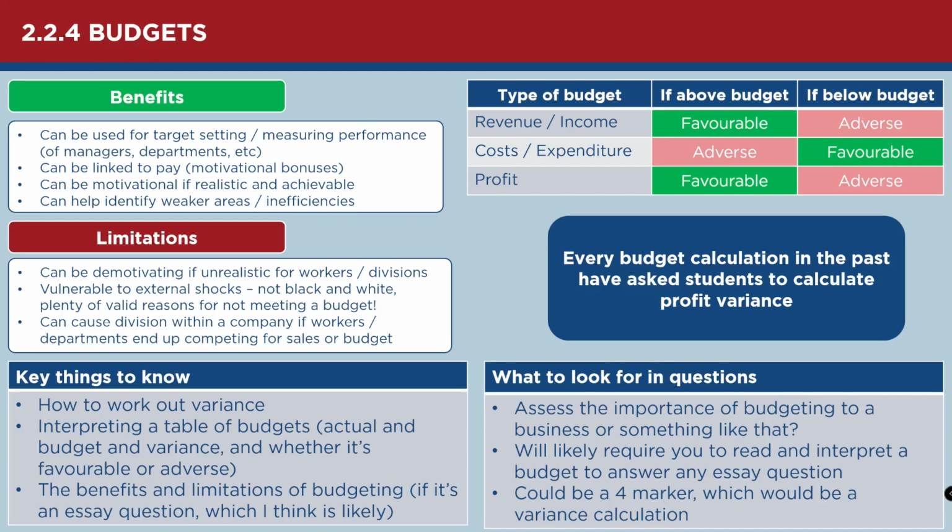So if your costs are more than budget, that suggests you've spent more than you wanted to, which is obviously an adverse outcome. Now, this is where you would potentially come into this if it's an essay question. It's not quite as straightforward as that, because, for example, if you save money on costs by finding a cheaper supplier, then in terms of budgeting, that would be favorable because you've saved money on your costs, but that might have a really negative impact on your quality, in which case, while it's favorable from a budget perspective, it might actually be a negative generally to the business. So there's all sorts of other contextual factors that need to be considered when you're thinking about budgets.